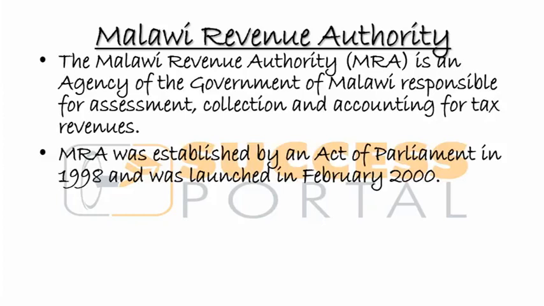Parliamentarians have to meet and agree that we want to establish a government agency responsible for this particular item. So, in 1998, parliamentarians came together and passed this bill, and it became an act that the MRA, a government agency, should be set up to do the assessment, the collection, and accounting for tax revenue in Malawi.